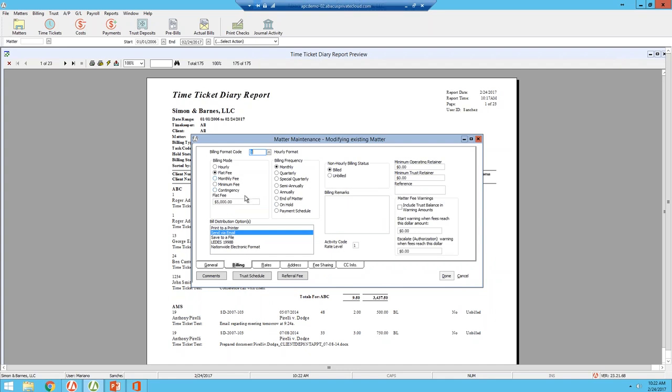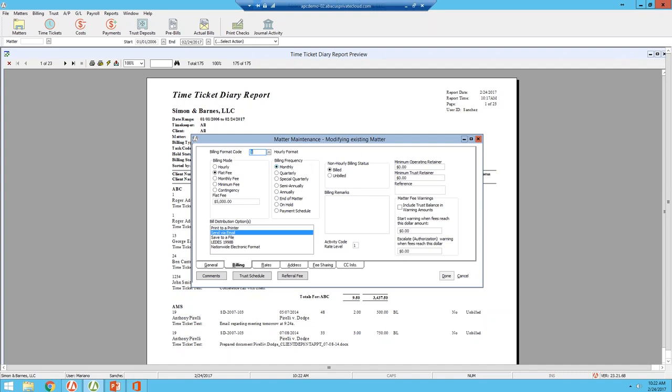Once you set it up under the matter maintenance window, the system will remember the settings for the billing mode as well as billing frequency. So when you're creating an invoice, it goes off of this matter maintenance window for that specific matter.